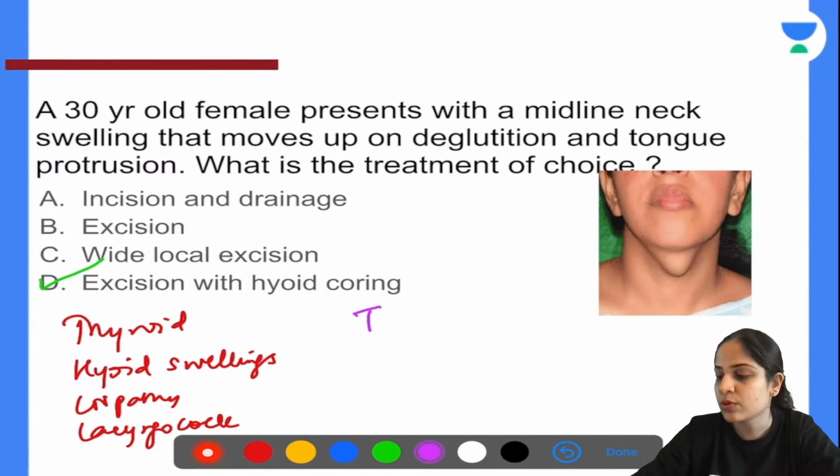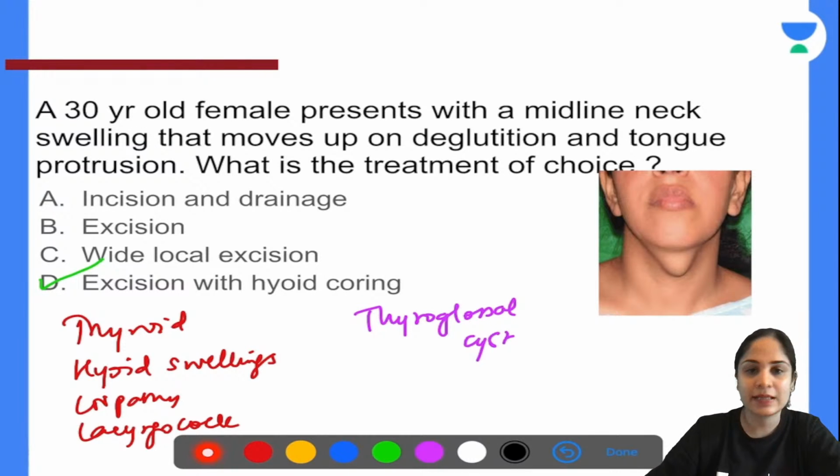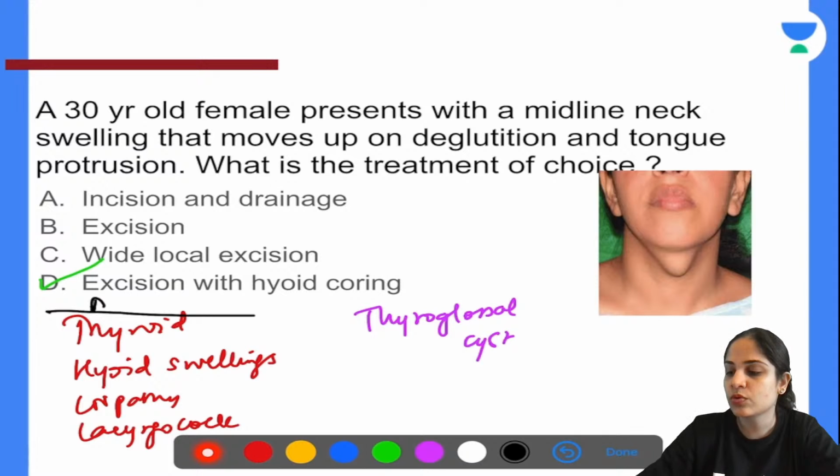And there is one more midline neck swelling, that is thyroglossal cyst. Now remember, all of these midline neck swellings that you have, your thyroid, hyoid, enlarged lymph nodes and laryngocele, all of these will move on deglutition.